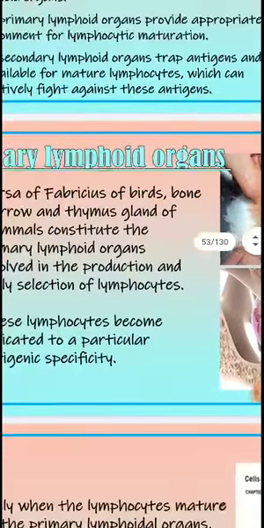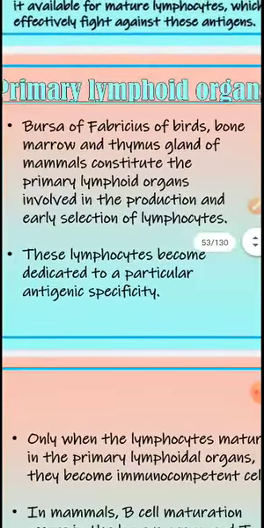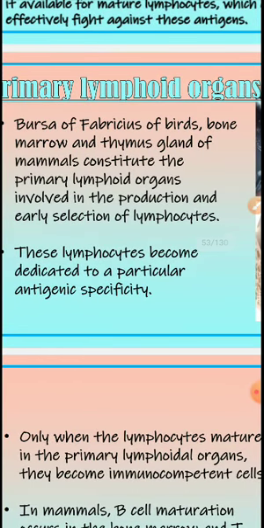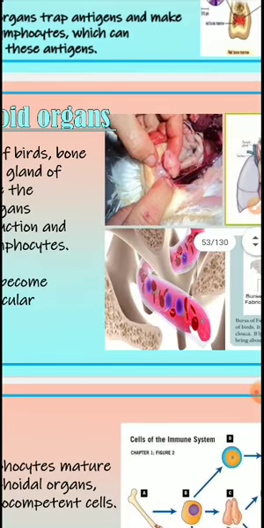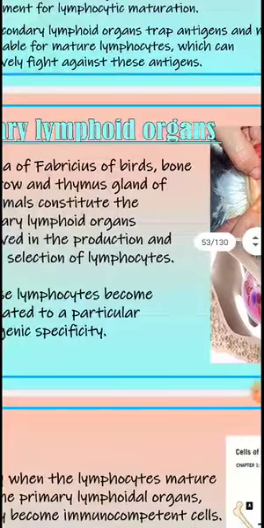Okay, next we go for the primary lymphoid organs. Bursa of Fabricius of birds, bone marrow, and thymus gland of mammals constitute the primary lymphoid organs involved in the production and early selection of lymphocytes. These lymphocytes become dedicated to a particular antigen-specific function. So, the bursa of Fabricius of birds.